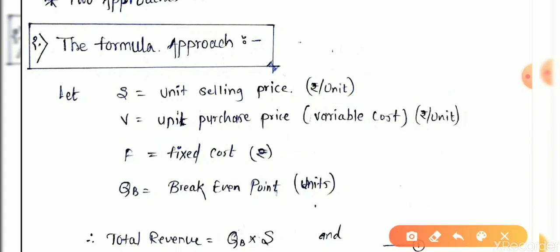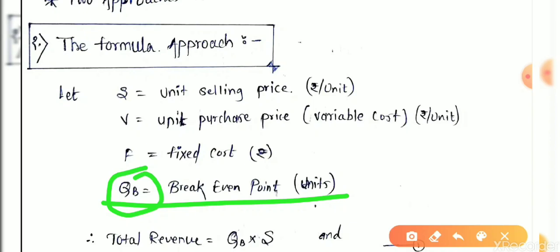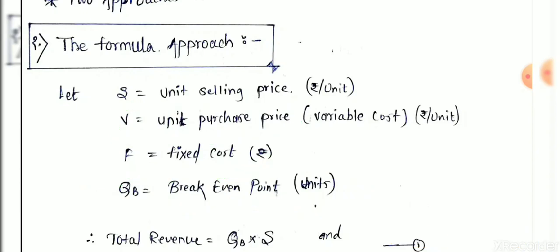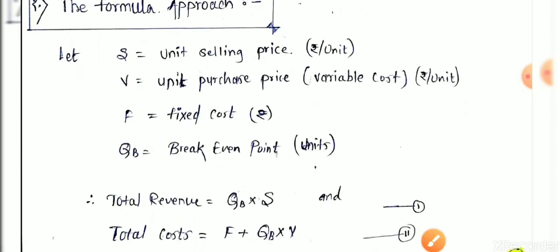Now for deriving the equation of break-even point, QB is the break-even point in terms of units. It means after how many units you have sold, your profit equals your loss. There is no profit, no loss point. From selling these QB units, you recover your fixed cost as well as the variable cost on those units.